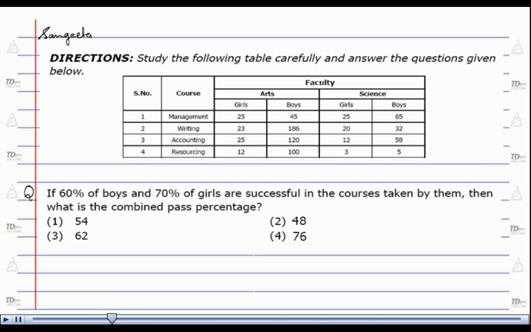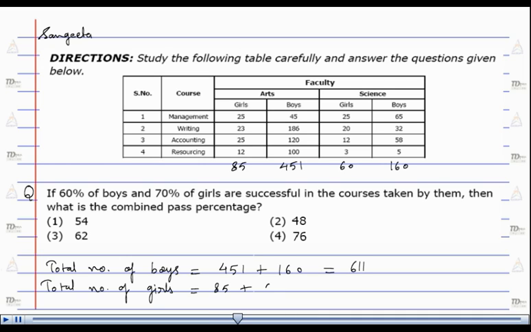As it is clear from above table that the total number of boys is equal to 611 and the total number of girls is equals to 85 plus 60, which is equals to 145.